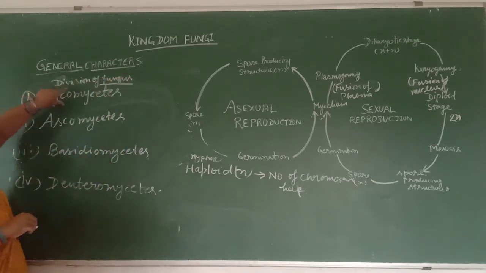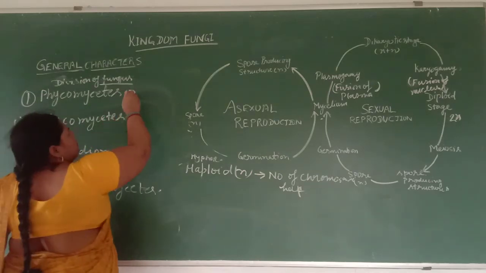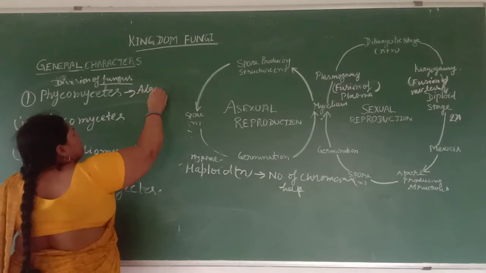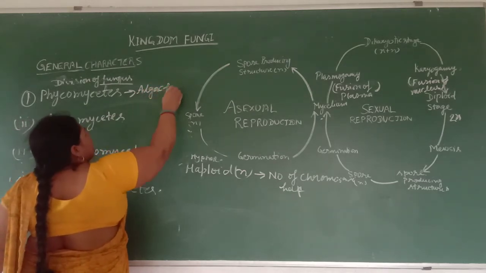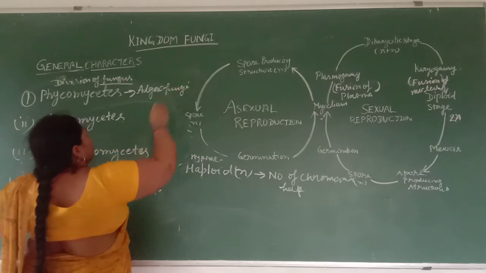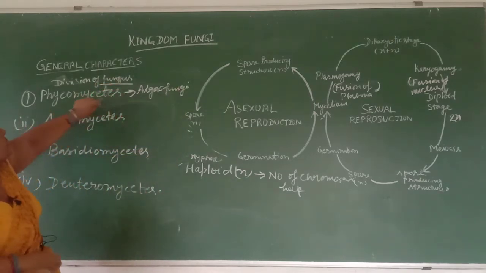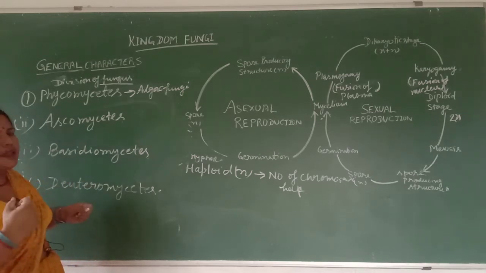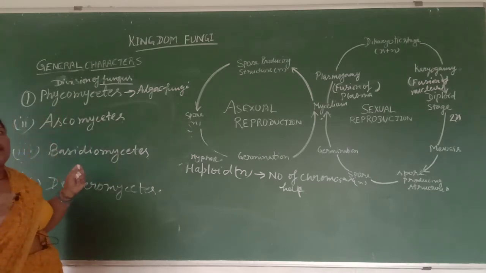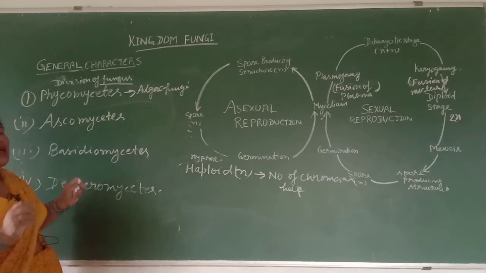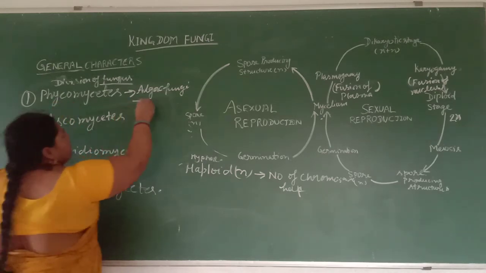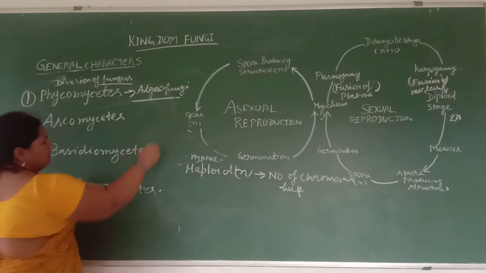Here is found phycomycetes, also known as algal fungi, because they resemble algae. They have two types, that is the oomycetes and the zygomycetes. The oomycetes have a cell wall made of cellulose, and they develop their own food. So you can say the algal fungi are different from the other three.